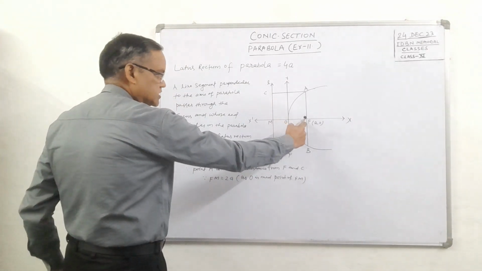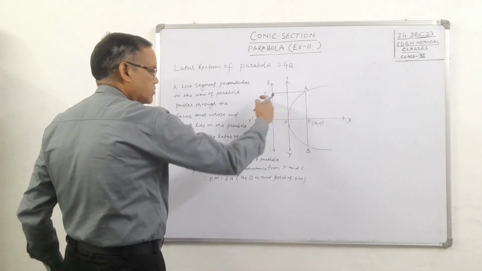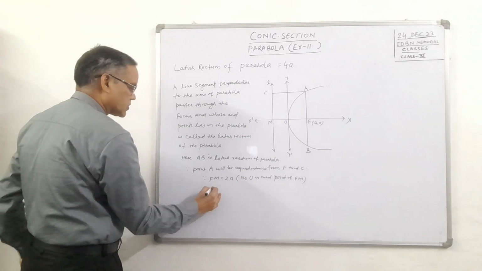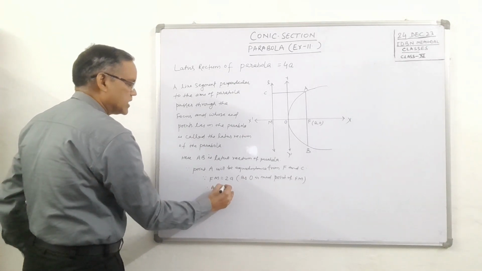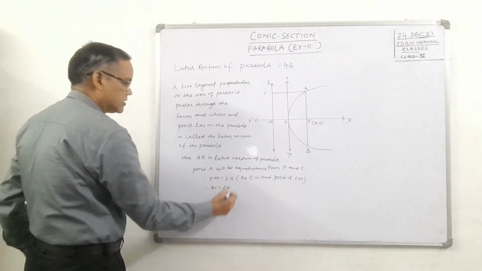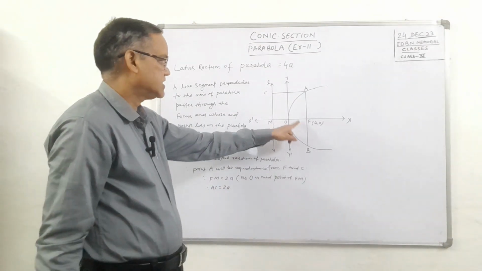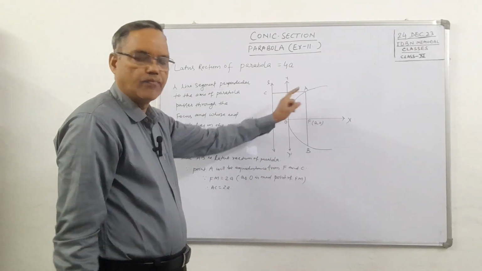Therefore जितनी लेंथ FM की है सेम लेंथ विल बी AC, hence AC also equal to 2a. ठीक है. AC is also equal to 2a,